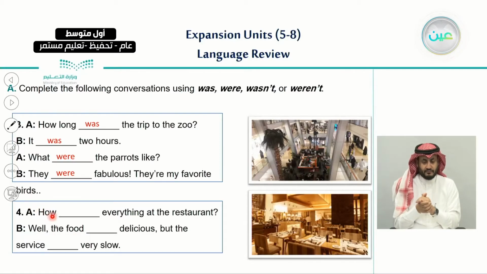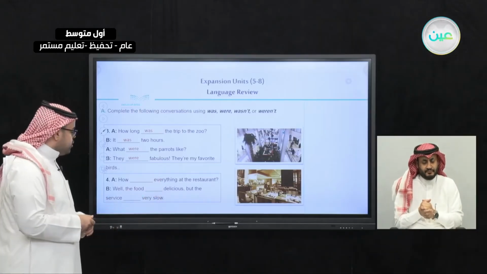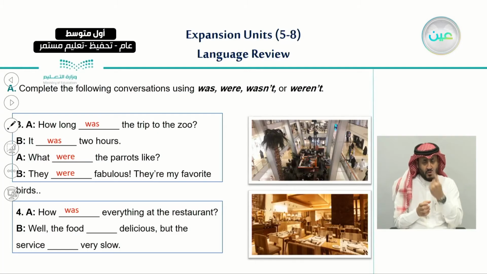A, how everything at the restaurant? So here again we refer to it as the pronoun, and it would be, how was everything at the restaurant? B, well, the food was delicious, but the service was very slow.